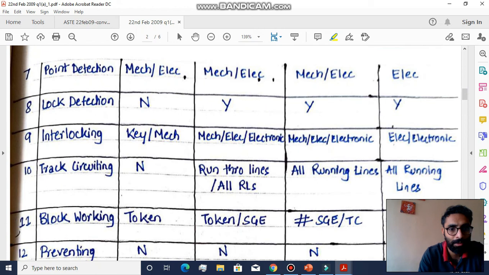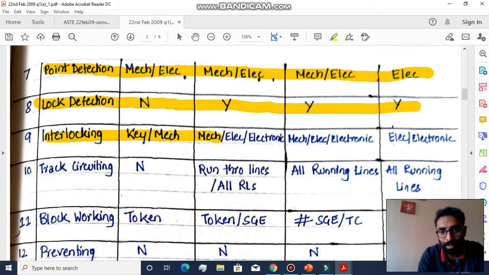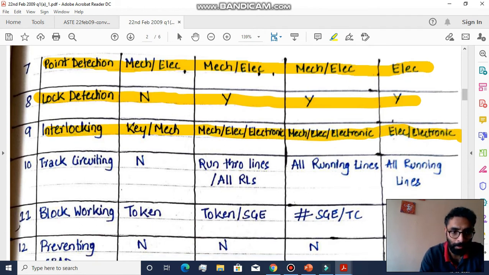Apart from it, point detection. Point detection can be mechanical or electrical in standard 1, mechanical or electrical in standard 2, mechanical or electrical in standard 3 as well, electrical for sure in standard 4. Lock detection, not required in standard 1, it's mandatory in standard 2, 3 and 4. Interlocking: key type or mechanical type in standard 1, mechanical, electrical or electronic in standard 2 and 3, electrical or electronic in standard 4 for sure, right?